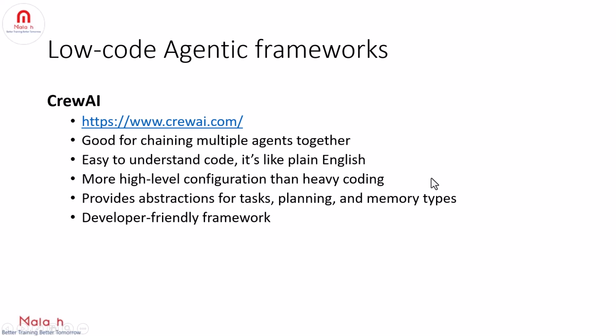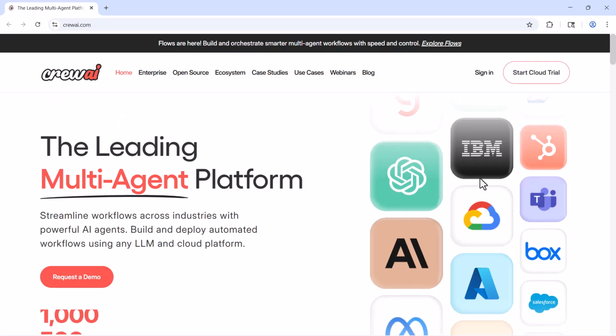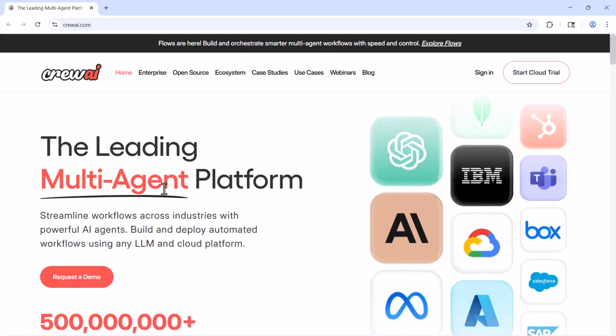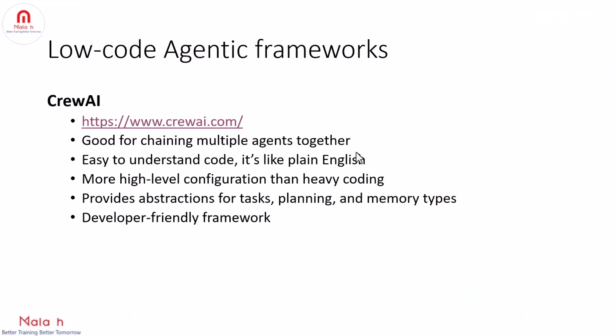So CrewAI can be called a low code framework. Let me take you to the official CrewAI website. Okay. So we have a separate section to implement multi-agentic frameworks by using CrewAI. And this CrewAI is good for organizing multiple agents together, that is to chain multiple agents together. And CrewAI code is not as complex as either LangChain or LangGraph, right? So once you look at CrewAI code, you will see it is like plain English.